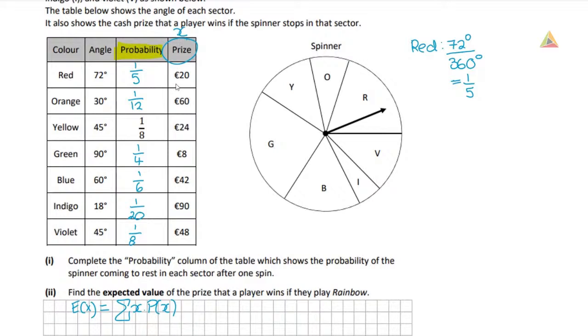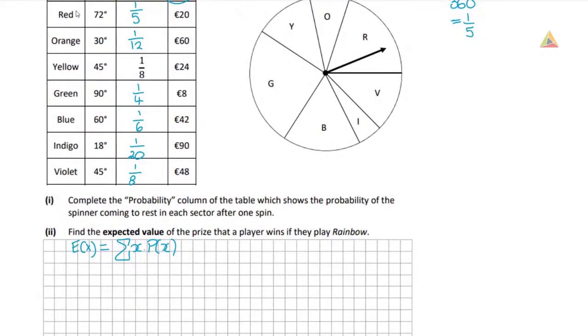If it lands on red, we're going to win €20. And the probability of it landing on red, so the probability of winning that €20, is 1/5. So this column here is going to be my probability of x. We're going to take each of those x's and multiply them by their probability.